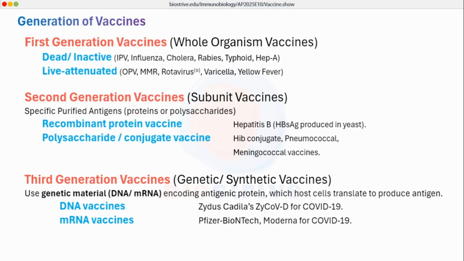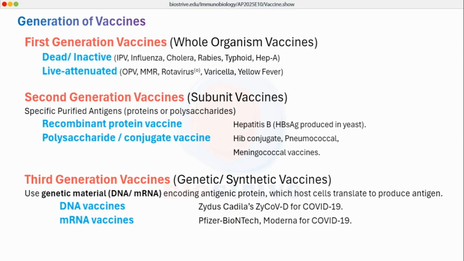Now we will come to generation of vaccines. So we will mainly talk about first generation, second generation and third generation vaccines. The first generation vaccines were whole organism vaccines. We already talked about first generation vaccines in previous slides. It can be classified into two types: dead or inactive vaccines, or live and attenuated vaccines. We talked about differences between these two. We talked about the case study of polio virus, IPV and OPV. The first generation vaccines we already covered.